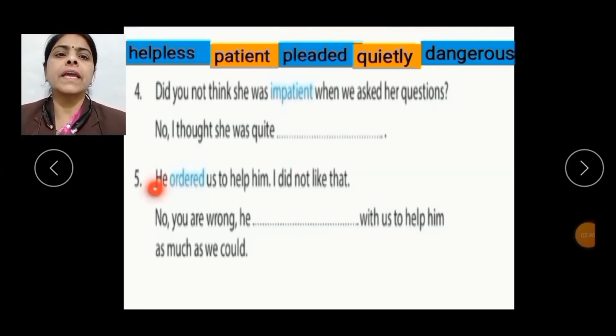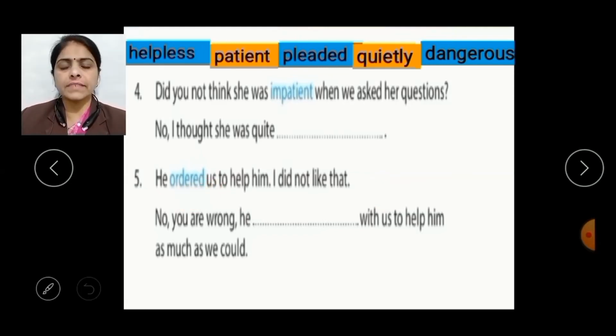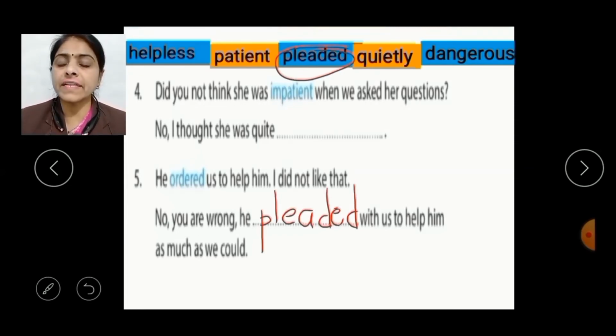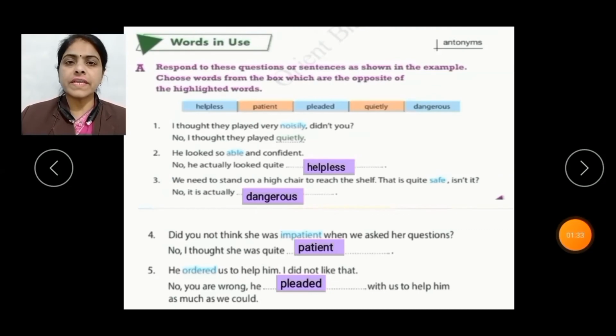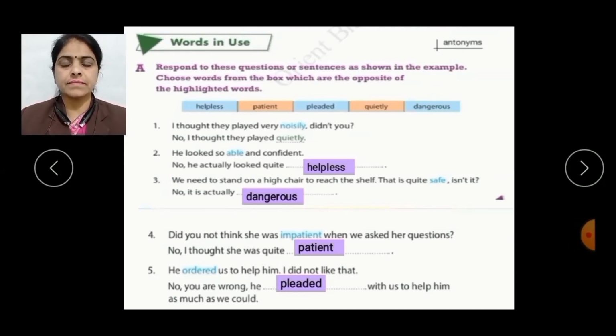That is, he ordered us to help him. I did not like that. In this sentence, ordered is the highlighted word and the opposite of ordered will be pleaded. And after writing the correct opposite of ordered in the blank, the sentence will be, no, you are wrong. He pleaded with us to help him as much as we could. With this, the exercise is completed. Now let's have the next exercise.